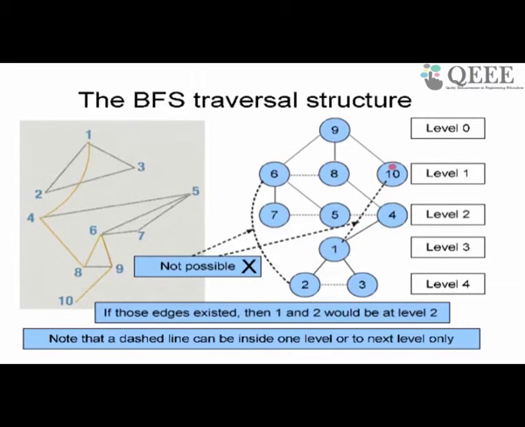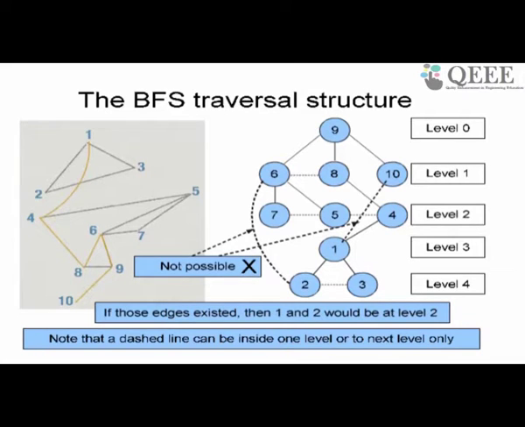But if there was an edge between 1 and 10, then I should have discovered this edge when I came to 10 like this. So there is no way that 1 will be at level 3 if there is an edge between 10 and 1. It should be at level 2 or maybe even at level 1. So two nodes that are connected by an edge in the graph will be separated either by 0 levels, which means they will be at the same level, or by 1 level. Okay, they will be at neighboring levels. There is no way in breadth first search that you can have two nodes that are connected by an edge that are at levels two positions away.